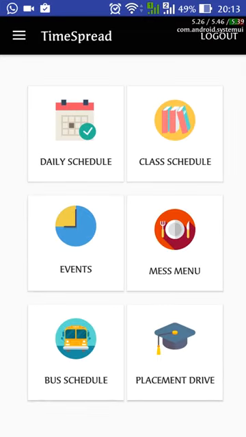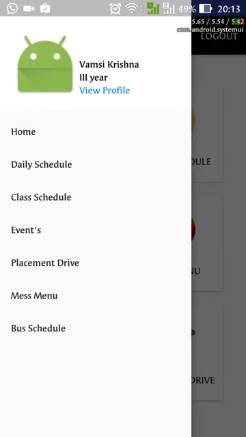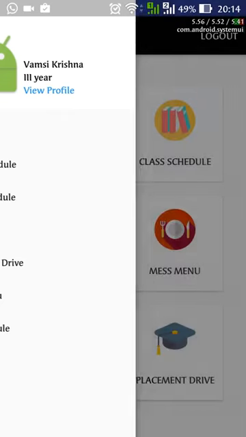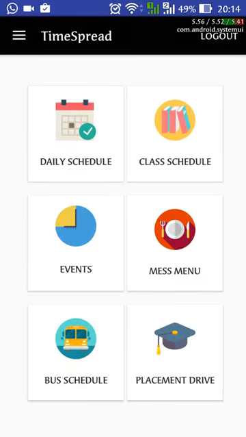So here you can see there are 6 major sections of this app: daily schedule, class schedule, events, mess menu, bus schedule, placement drives. Placement drive will be visible only to 4th year students, not to 3rd, 2nd or 1st year students. You can manage your profile by clicking on view profile, but that's not workable right now. Also you can navigate anywhere by clicking on this navigation bar, which is disabled right now, and nothing is working in the app for now.